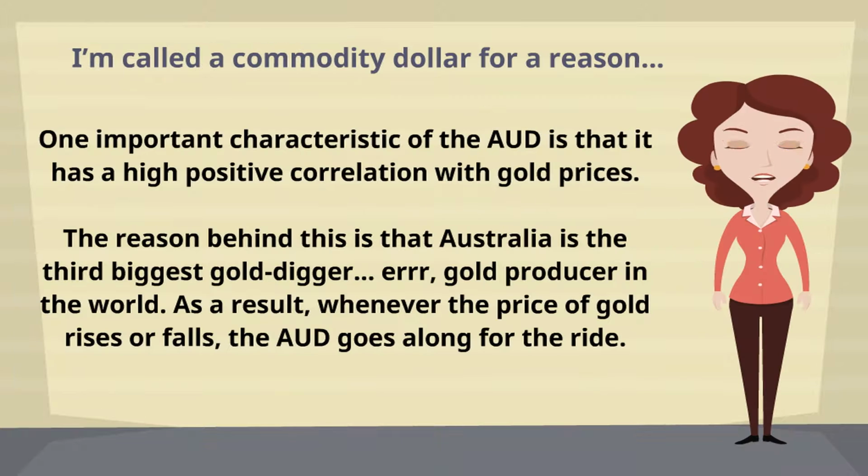I'm called a commodity dollar for a reason. One important characteristic of the AUD is that it has a high positive correlation with gold prices. The reason behind this is that Australia is the third biggest gold producer in the world. As a result, whenever the price of gold rises or falls, the AUD goes along for the ride.